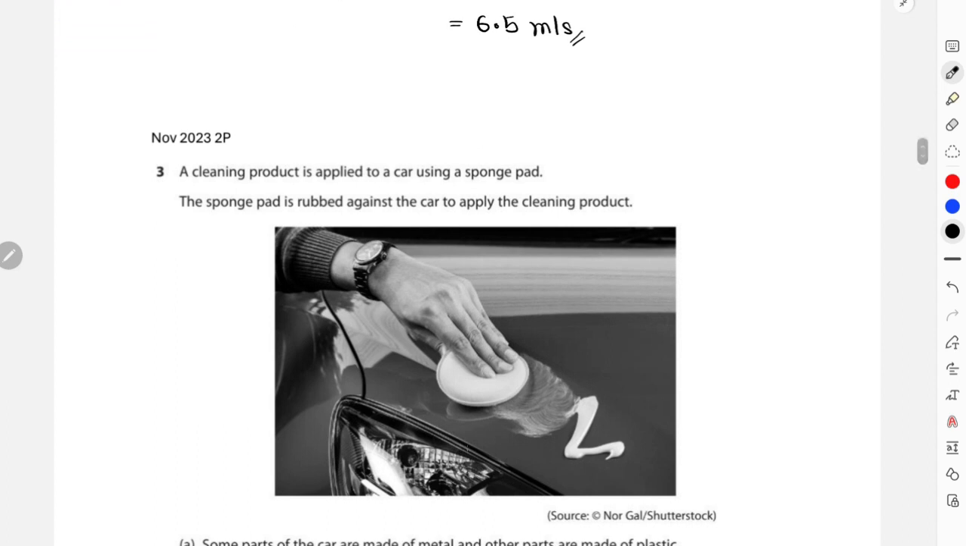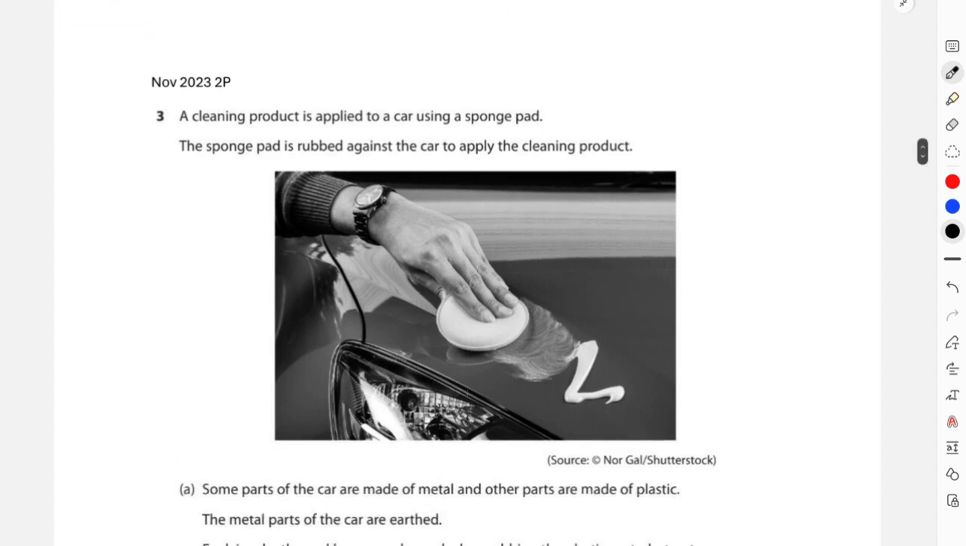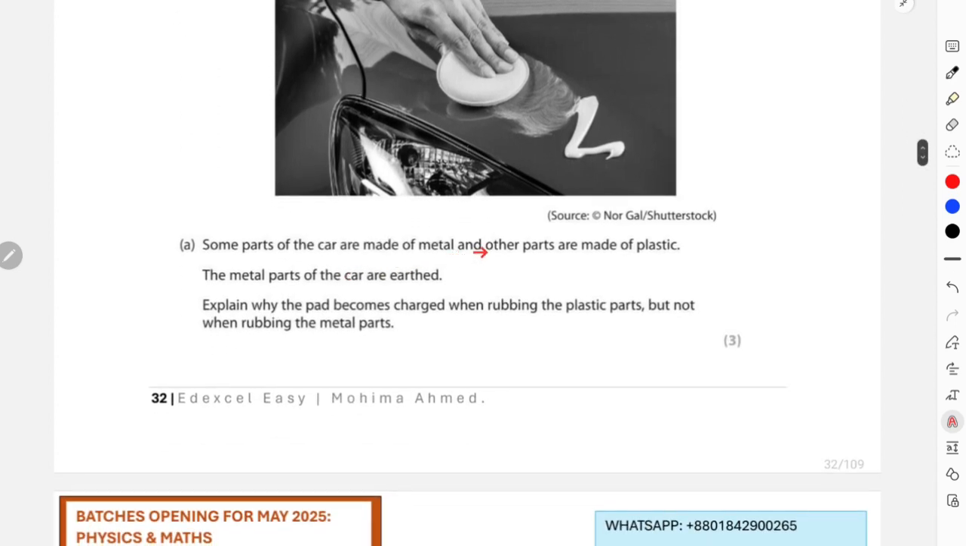November 23, 2P. A cleaning product is applied to a car using a sponge pad. The sponge pad is rubbed against the car to apply the cleaning product. Some parts of the car are made of metal and other parts are made of plastic. The metal parts of the car are earthed. Explain why the pad becomes charged when rubbing the plastic parts but not when rubbing the metal parts.